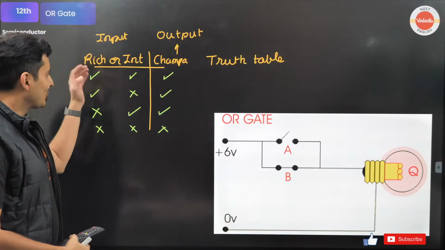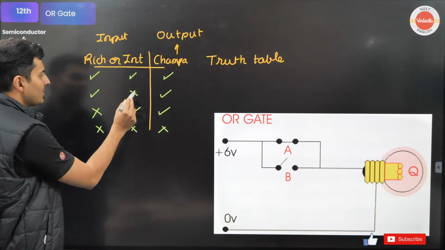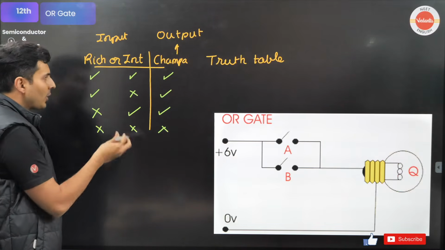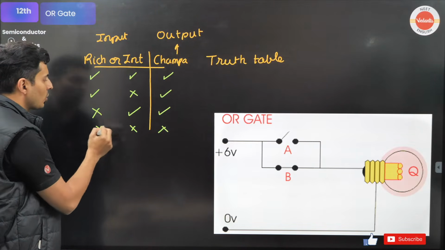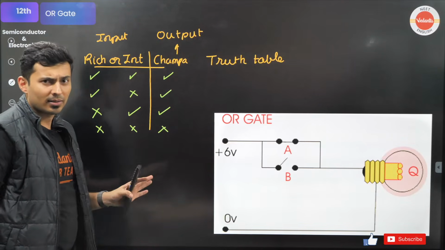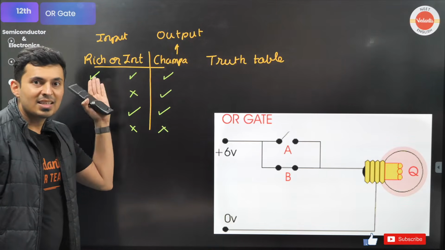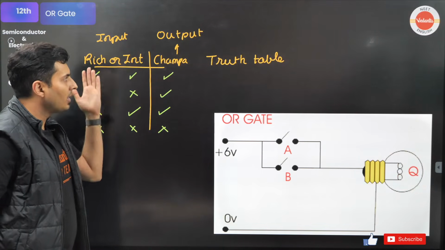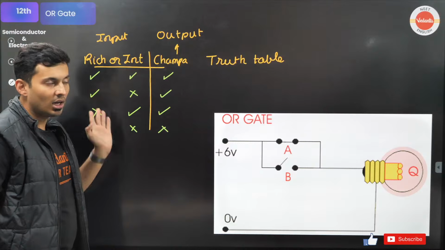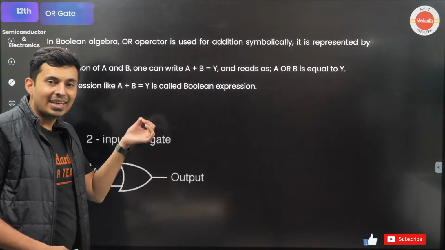Understood? This is what a truth table looks like. You can also put 1, 1, 1, 0, 0, 1, 0, 0, or you can put true, true, true, false, false, true, false, false. Whichever you want. Or high, low, on, off, whatever. All of them mean the same thing. This is the Kundali. This is basically what Champa is going to see. Rich, intelligent, whatever. How do you show it in an expression?